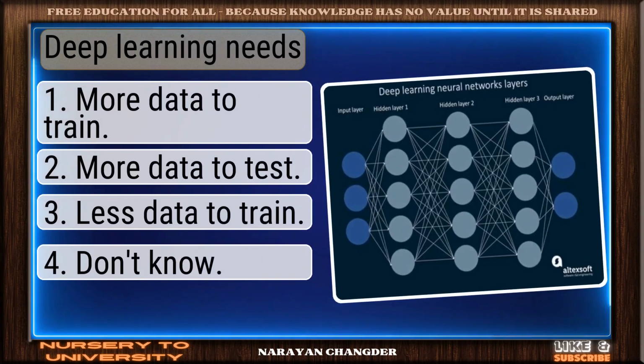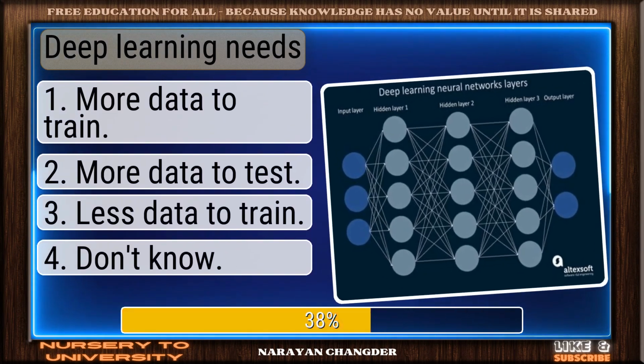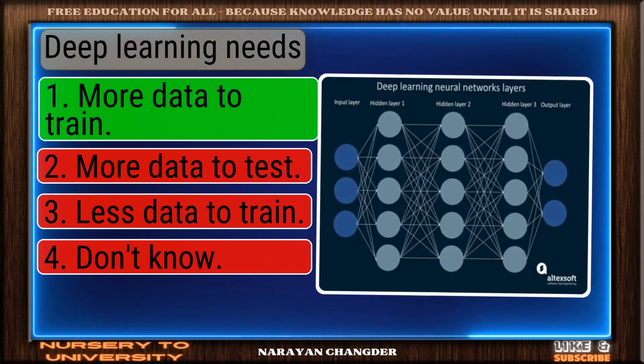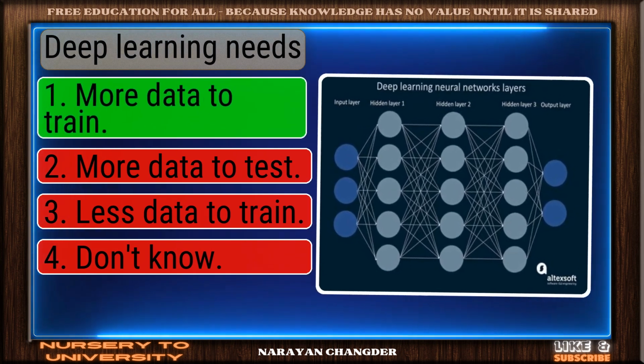Question number 80. Deep learning needs? Solid response. More data to train is a valid choice.